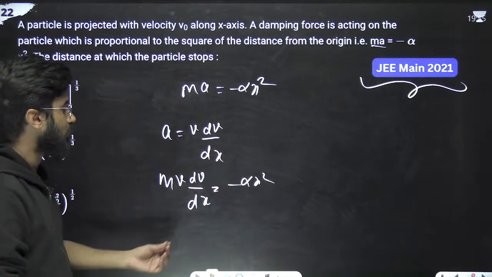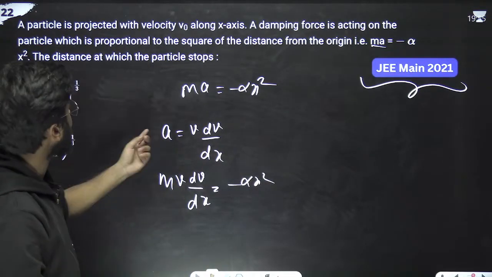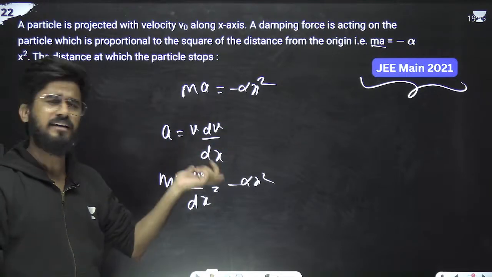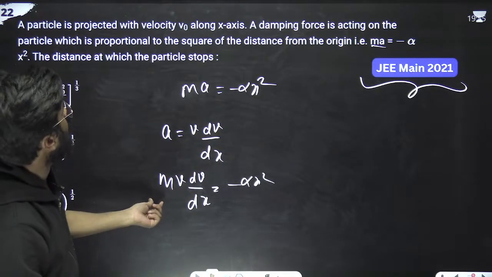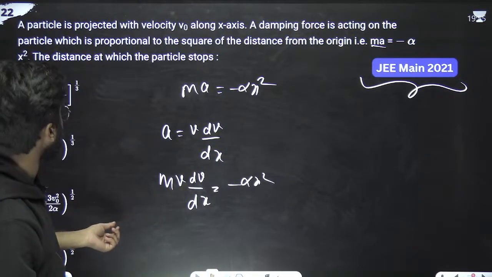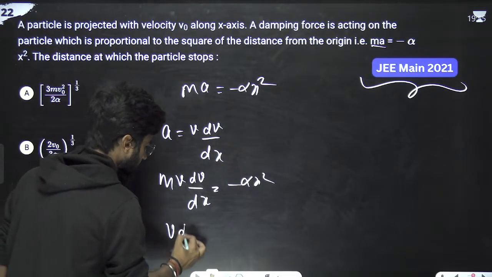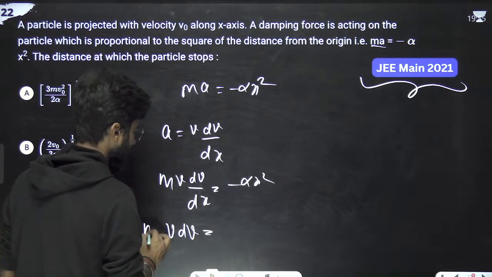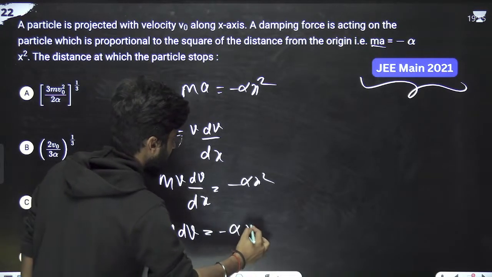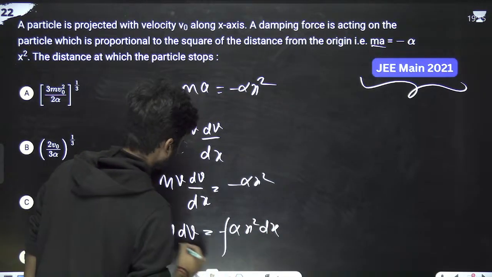We have to calculate the value of distance when the particle stops. Means finally the particle is still stopping. So mass into v dv is equals to minus alpha x square into dx, integrated.